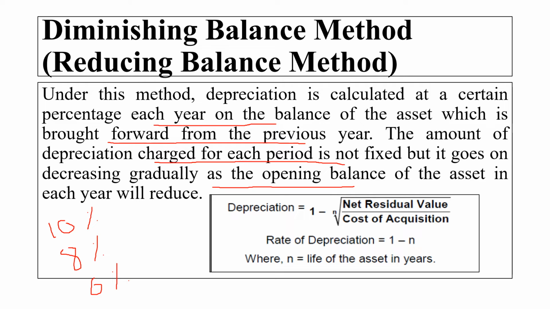Like this. For this, the formula is: the rate of depreciation equals 1 minus the nth root of net residual value divided by cost of acquisition. Here n is the life of the asset in years, the number of years.